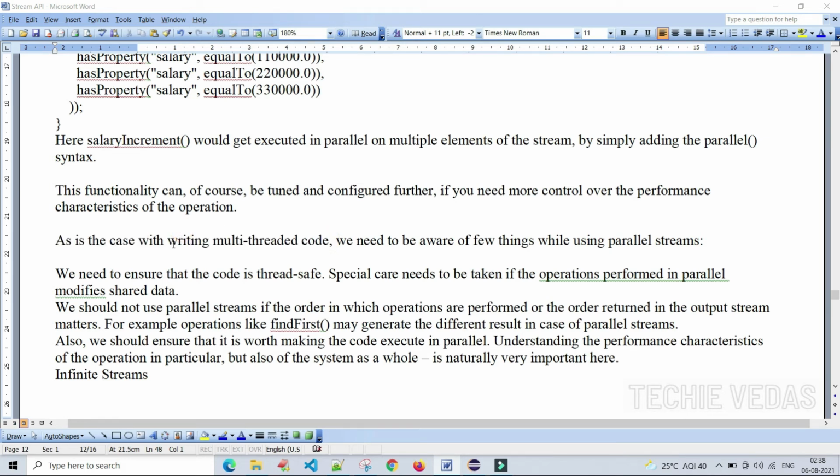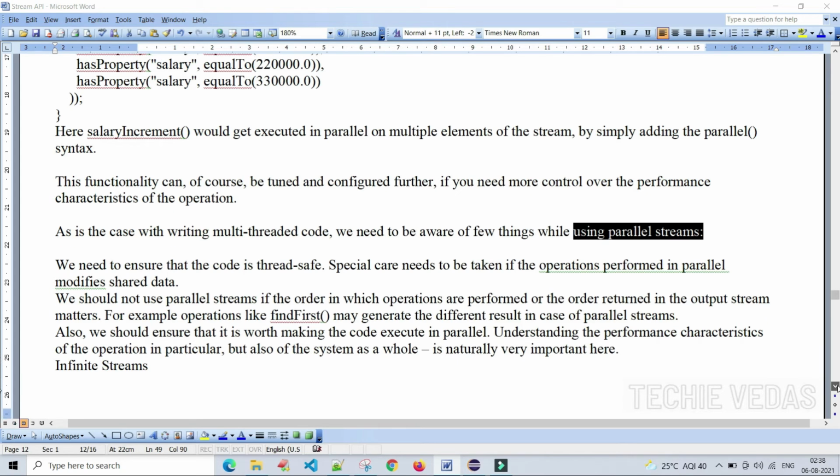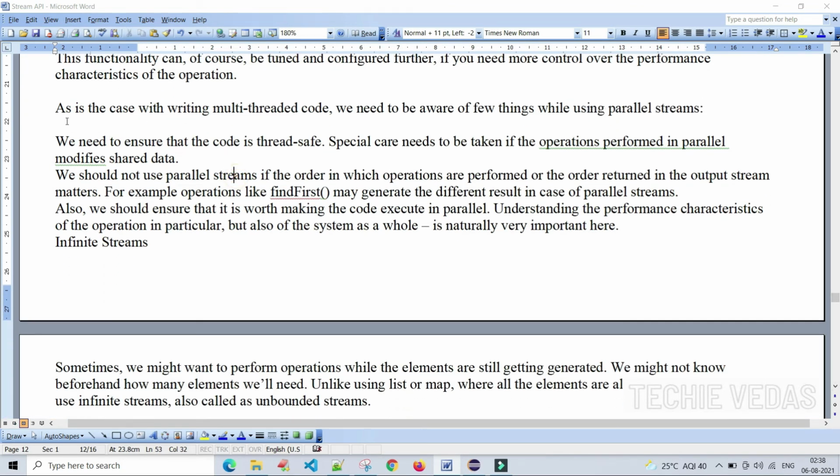As is the case with writing multi-threaded code, we need to be aware of a few things while using parallel streams. Let's see what precautions we have to take while using parallel streams. We need to ensure that the code is thread safe. Special care needs to be taken if the operations performed in parallel modify shared data.